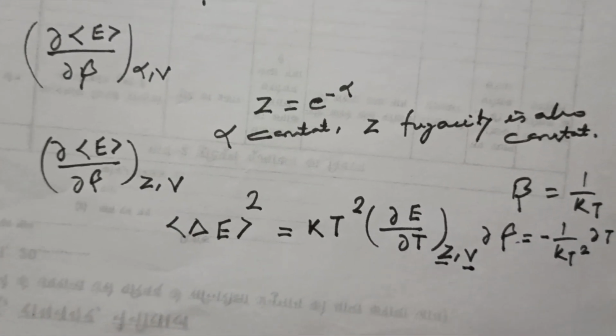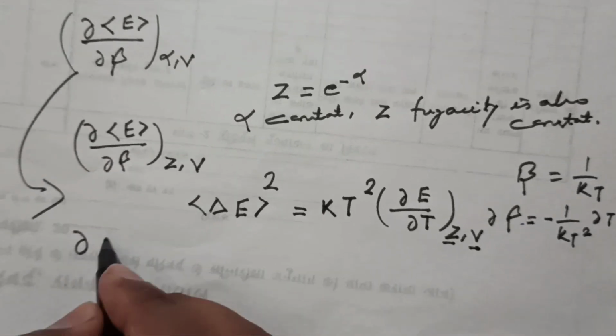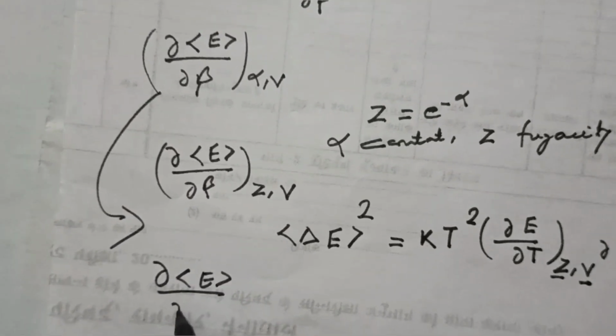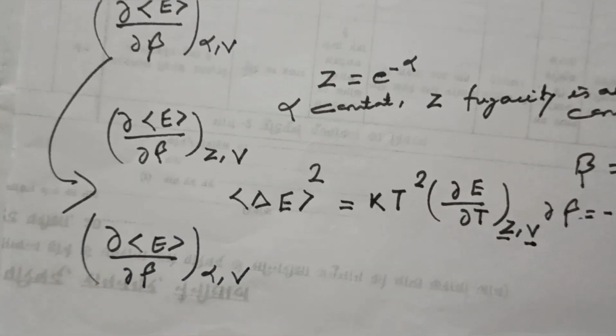Now one thing you have to consider, looking at del of the average of E upon del beta, here alpha and V are constant.